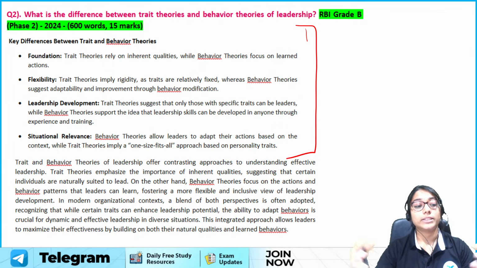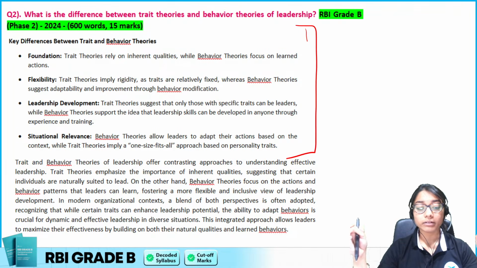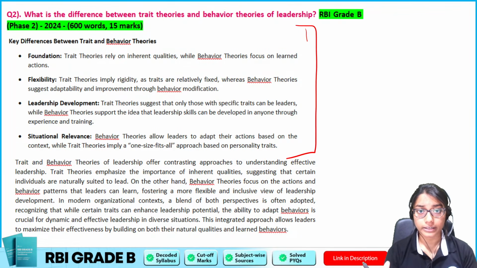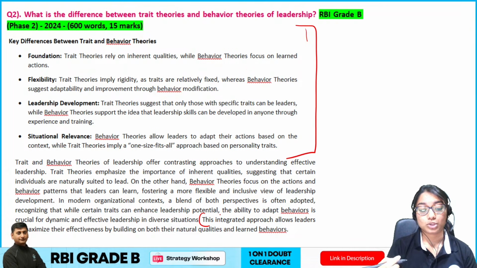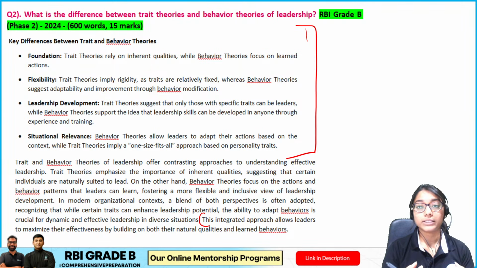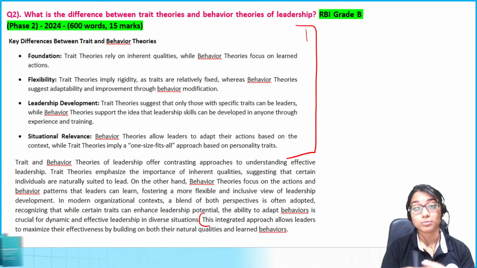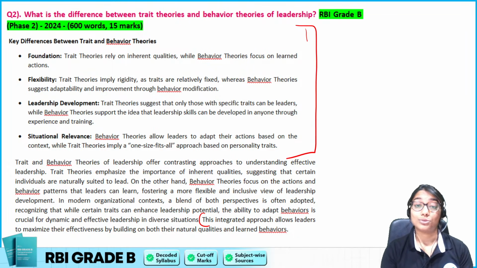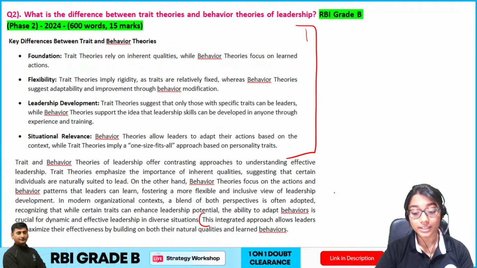Clearly differentiate between these two theories, and then finally give a conclusion wherein we say that both theories have a different crux. My answer should end in an optimistic way, with an integrated approach, to ensure that you are also learning certain traits to be a leader, plus you also have the natural qualities. Both these things together, plus being adaptable to the scenario, make it the best. This is how we are supposed to conclude the answer, and therefore we have an optimistic solution.